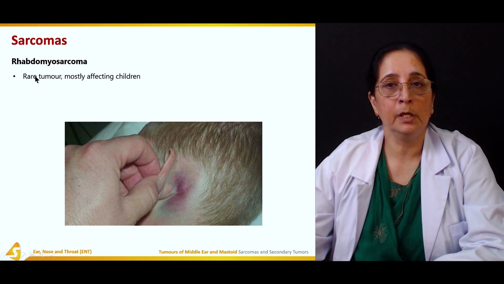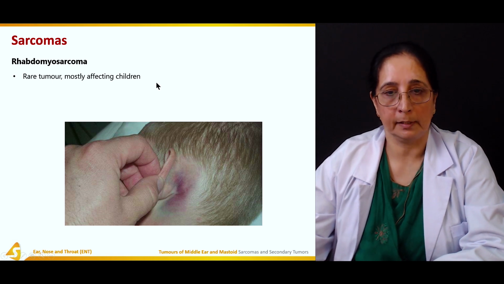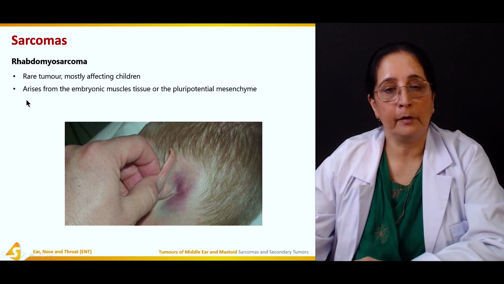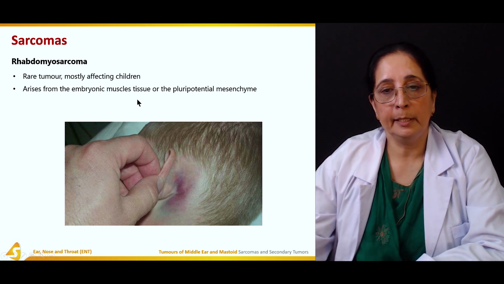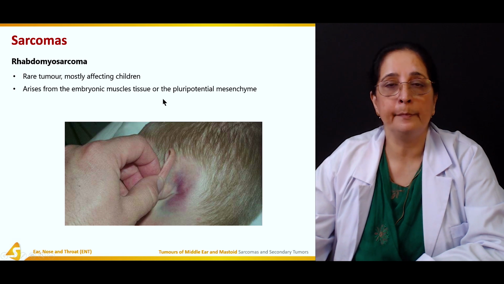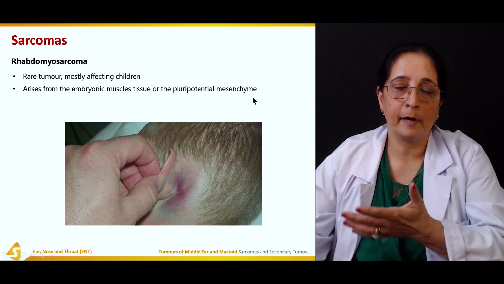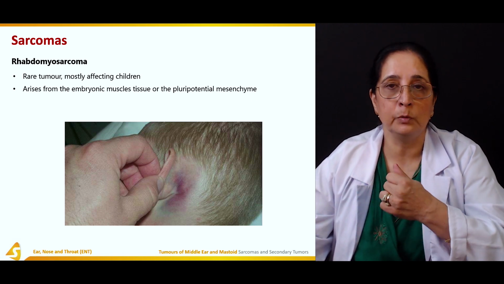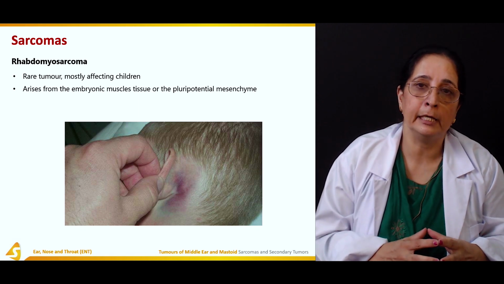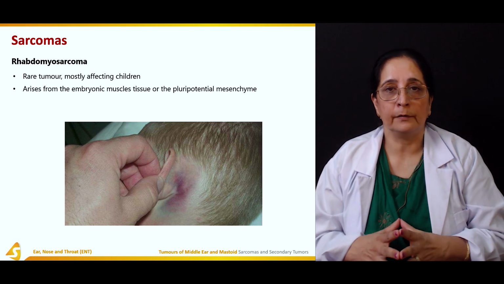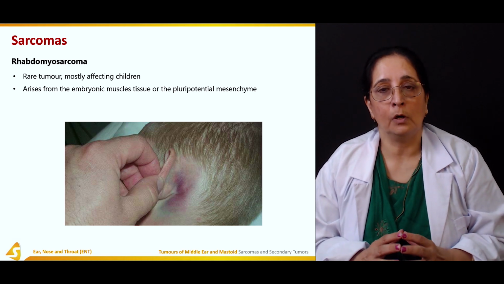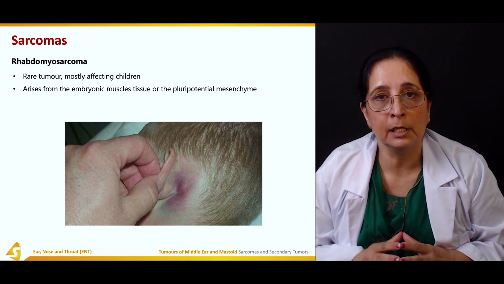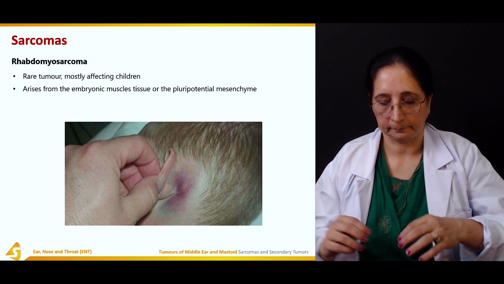So rare tumor, mostly affecting children, arises from the embryonic muscle tissue or the pluripotential mesenchyme. So it arises from the embryonic tissue. That's why it's more common in the children, because of the origin from the embryonic tissue or pluripotential mesenchyme.